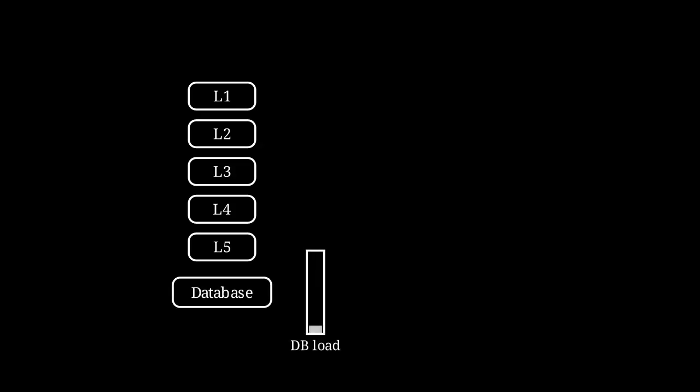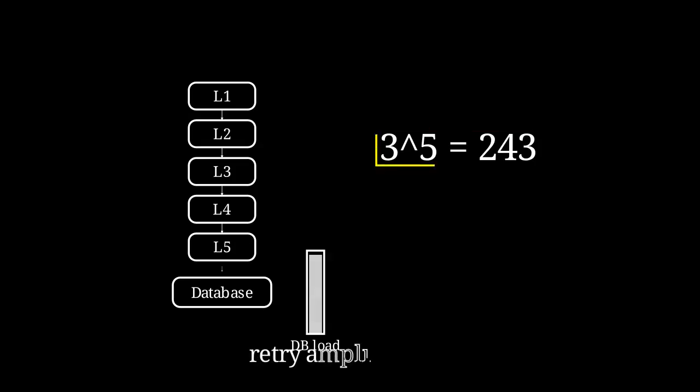Here is the scary math. Imagine a customer request goes through 5 layers of services, and each layer does 3 retries independently. If the database at the bottom starts failing under load, those retries multiply through the stack. 3 retries at one layer becomes 9 at the next, then 27, then 81, then 243 database queries. The system was trying to be reliable, but it just aimed a traffic amplifier at its weakest dependency.